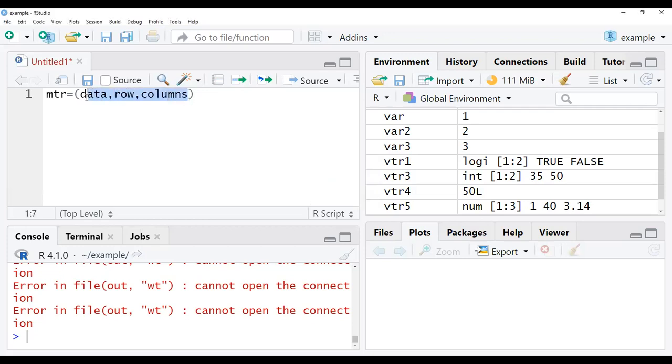So let us see one example of how to work with this matrix data. I'm taking the matrix over here.